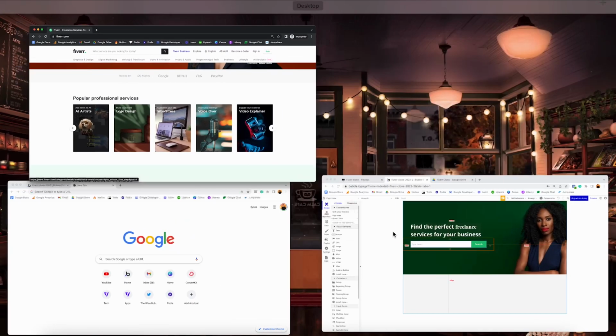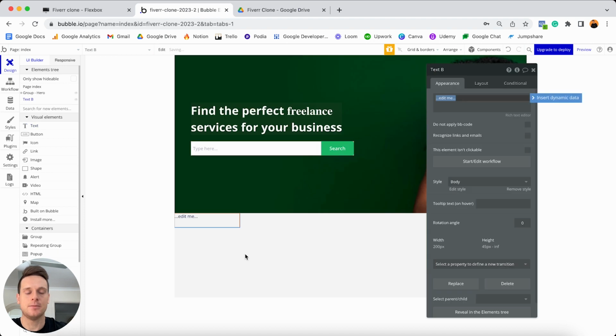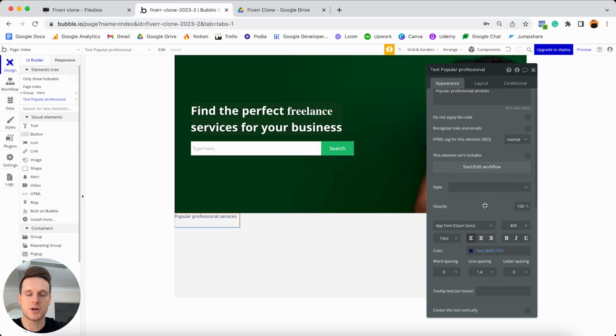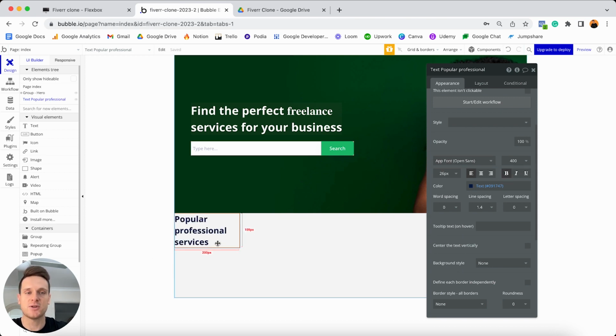So if we jump back into our Bubble editor, the first thing I'm going to do below our hero section is just add in a text element. So if I jump to my visual elements, I'll add a text element onto my page. And for this text element, I'm just going to have this display the words popular professional services. I'm then going to just remove the style of this because I'm going to create a one-off style. And for this text, I'm just going to set the font size here to be 26. I'll also choose to bold this text, and then I'll need to make this fully responsive, which of course means that I'll need to jump to my layout tab.